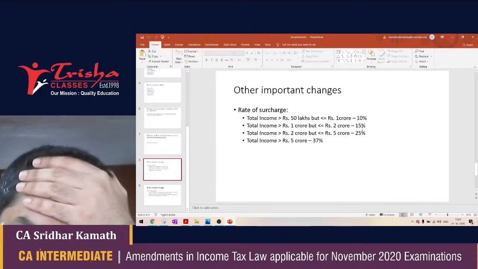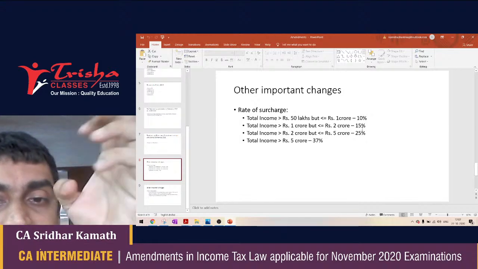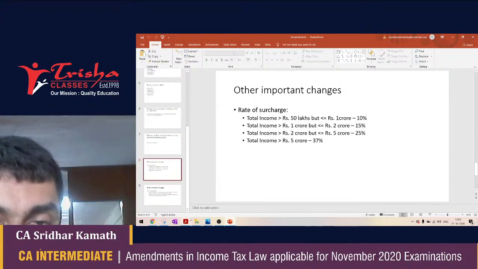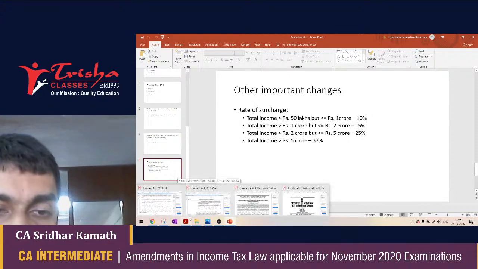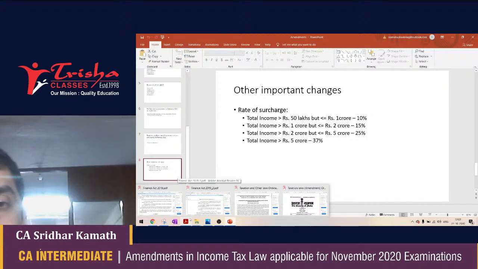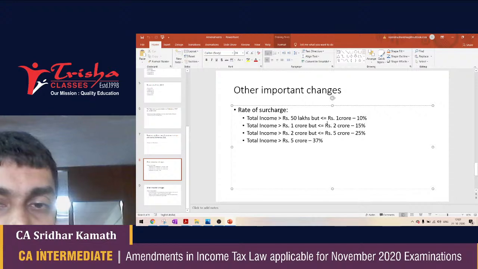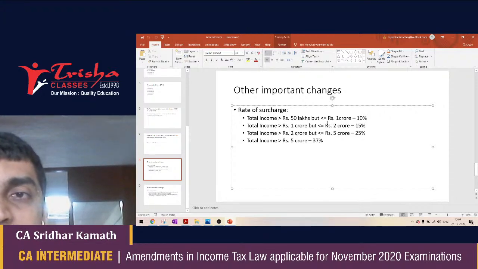Okay, now for the ones who are a bit confused on how exactly this surcharge operates, I would recommend you to read the latest RTP that is available in the institute website, where they have broken down this particular surcharge methodology into 4 or 5 examples and explained in very clear terms how the operation of surcharge works.